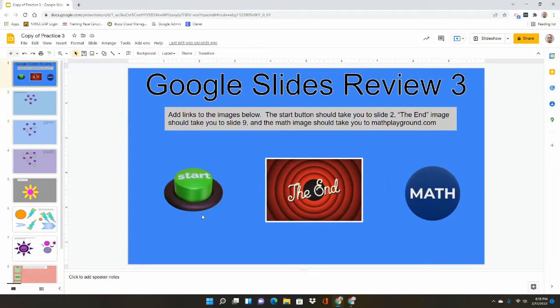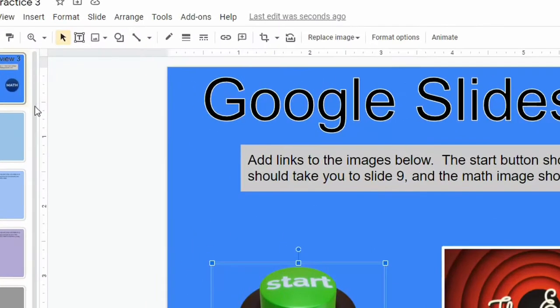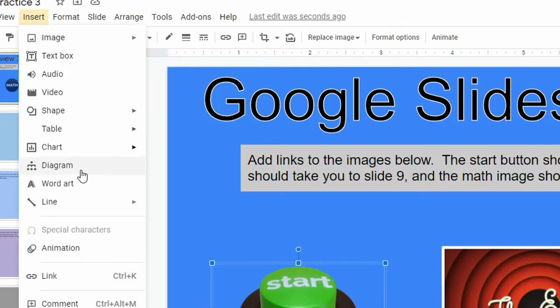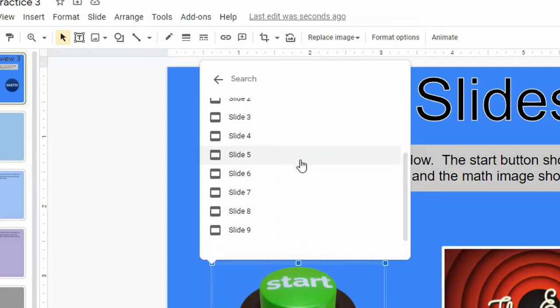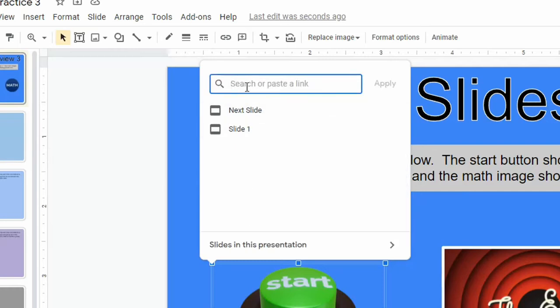So there are 3 ways to add a link to images or text or shapes. One way is by clicking on that and then going up to insert, down to link, and then it's asking us what we want to link this to. So it gives us 2 suggestions: the next slide or slide number 1. We can also click down here on this drop down for slides in this presentation so you can see all the rest of the slides, or we could type in a link up here. You can search for a link or paste a link as well, and we'll do that later with Math Playground.